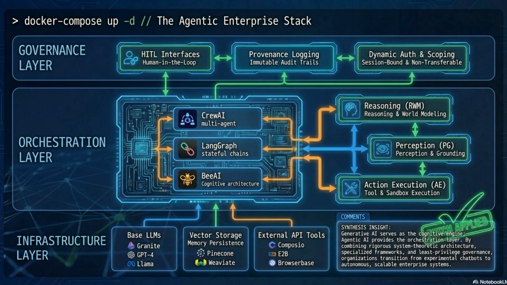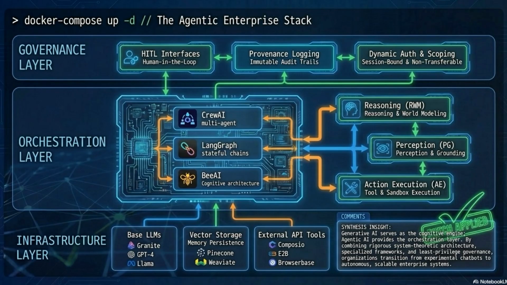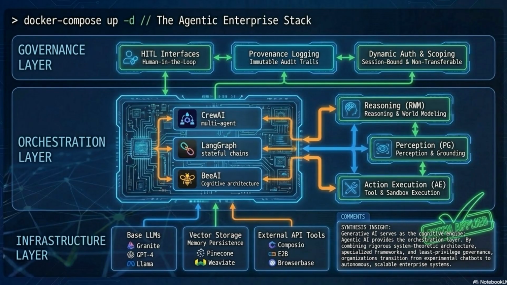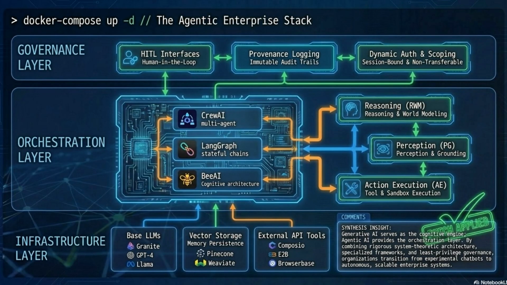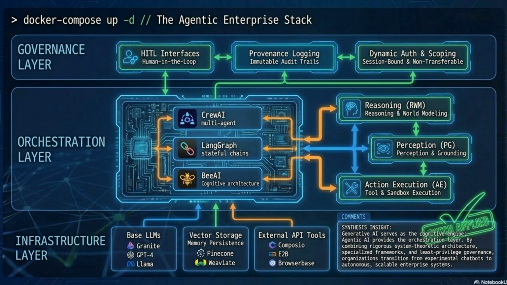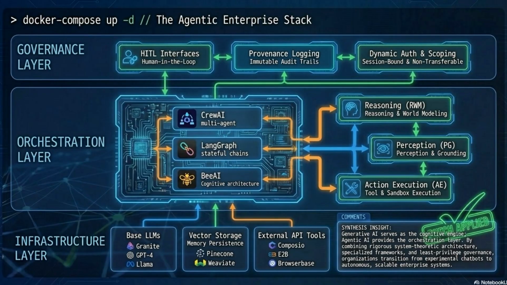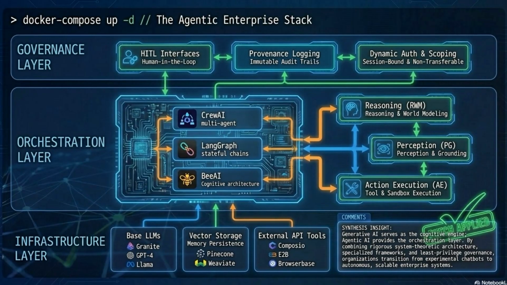The synthesis insight is essential. Generative AI serves as the cognitive engine. Agentic AI provides the orchestration layer by combining rigorous system-theoretic architecture, specialized frameworks, and least privilege governance. Organizations transition from experimental chatbots to autonomous, scalable enterprise systems.